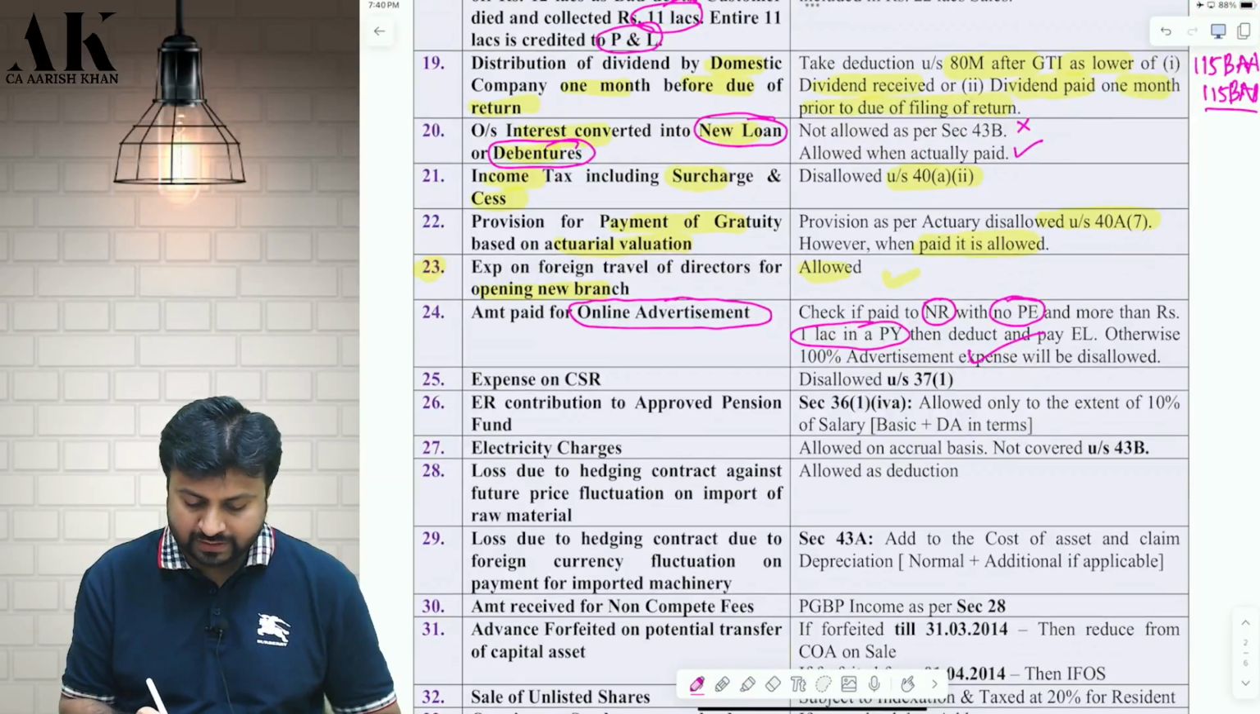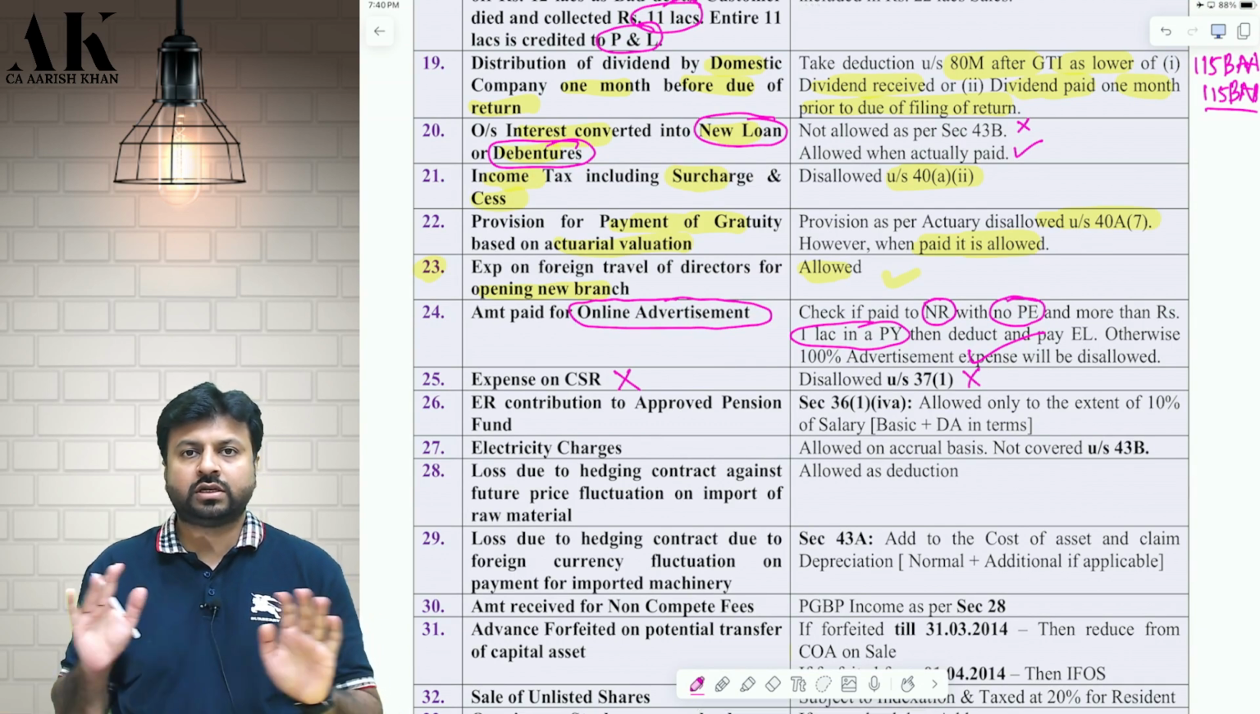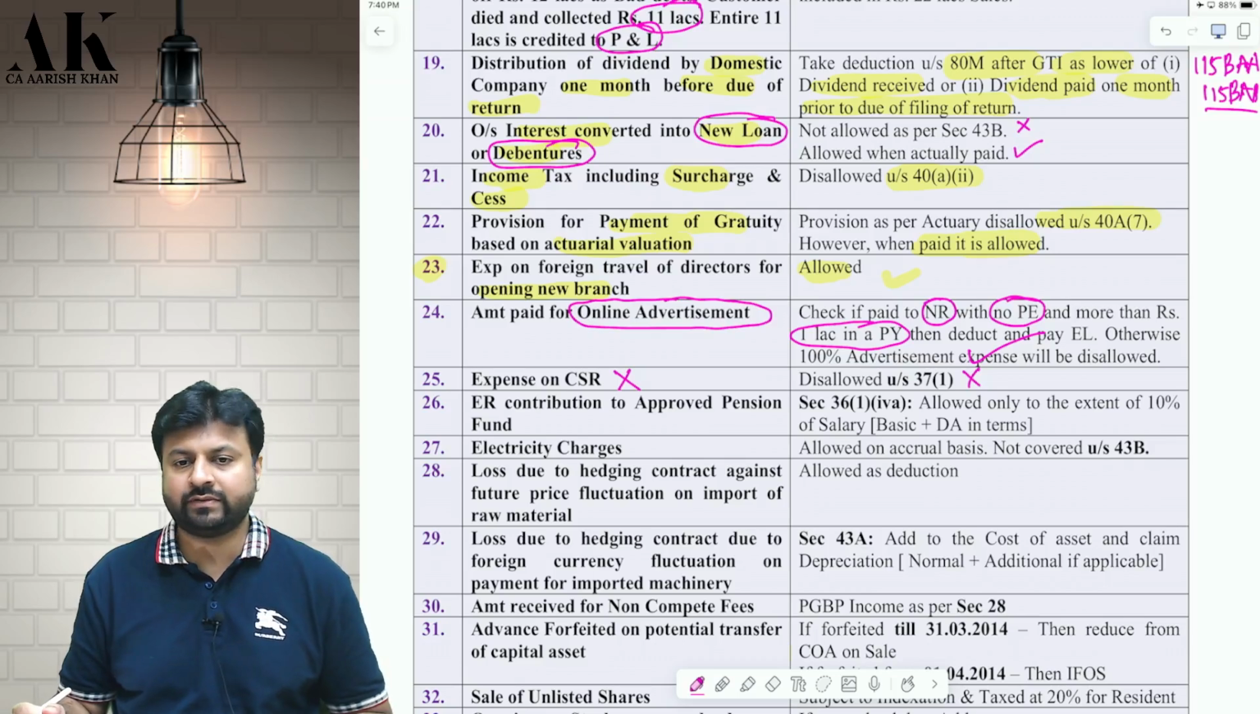If you do any expense on corporate social responsibility, it is not allowed under 37(1). It is disallowed. Okay. Corporate social responsibility is disallowed under 37(1).